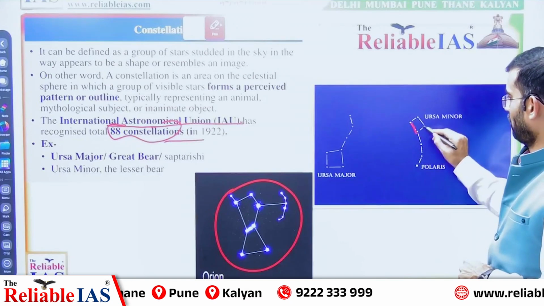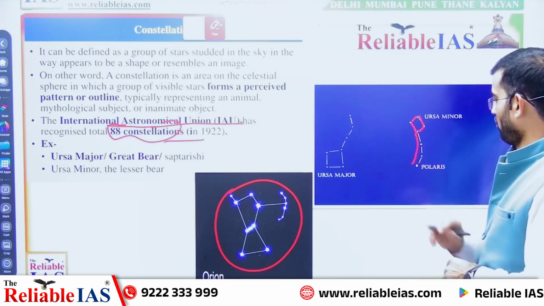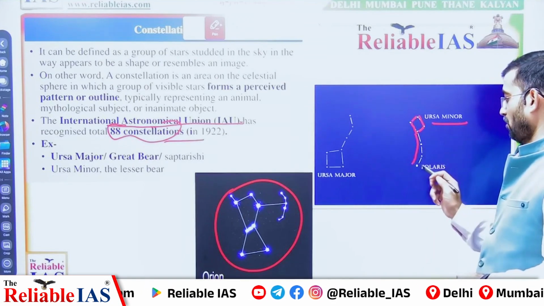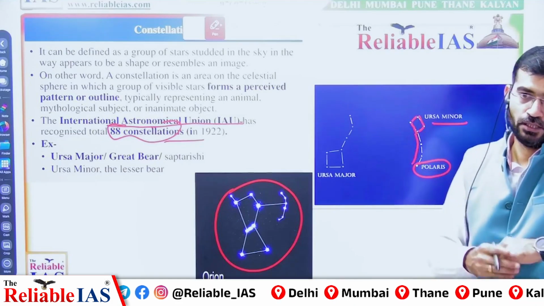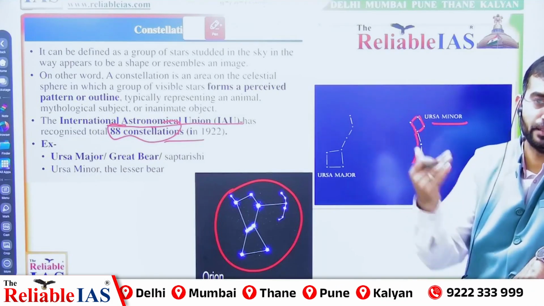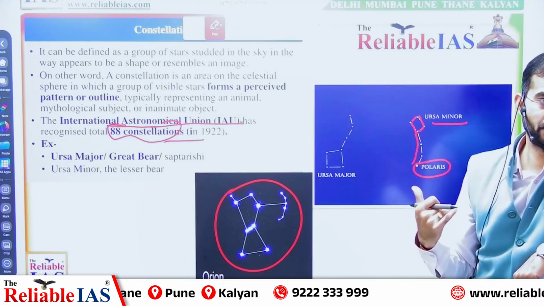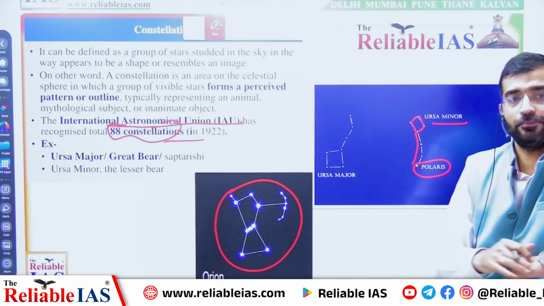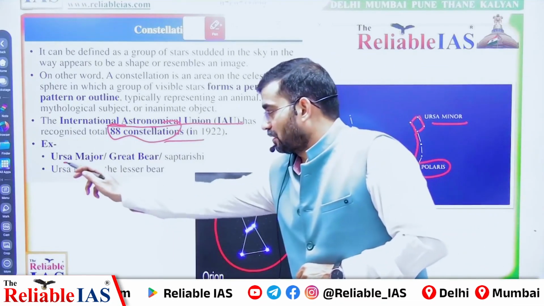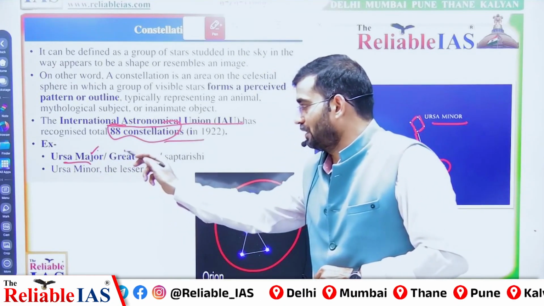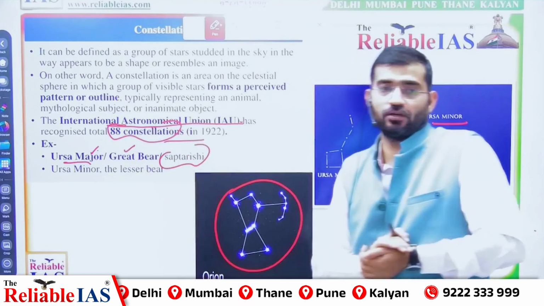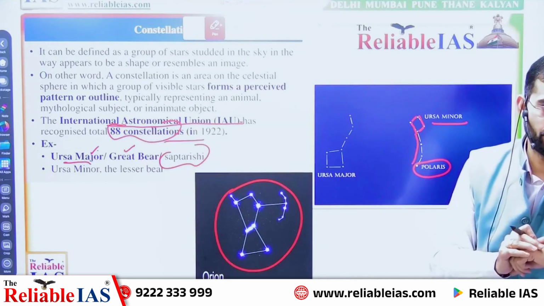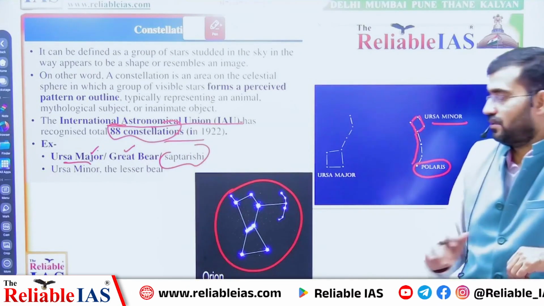This type of flying kite involving 7 stars is called Ursa Minor, and this is Polaris. The tail of this flying kite indicates Polaris. Polaris can be identified by identifying this Ursa Minor. That is Ursa Major, also called the Great Bear, and in India it is called Sapta Rishi, because there are 7 stars.